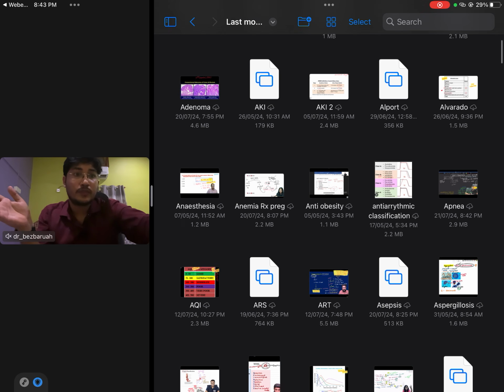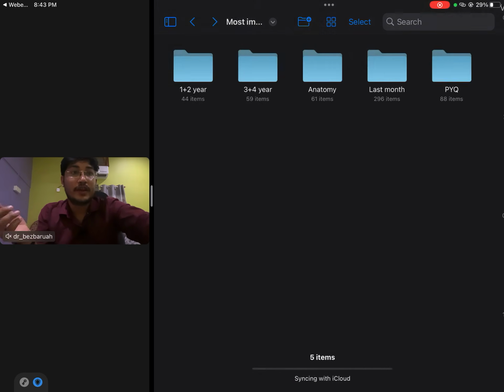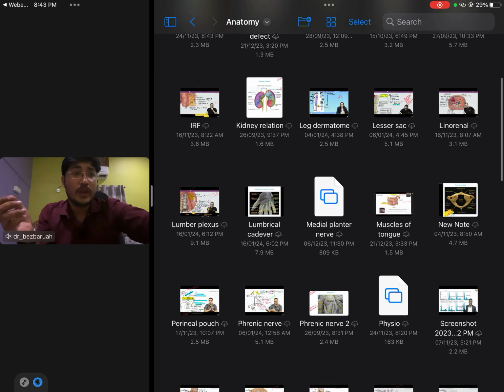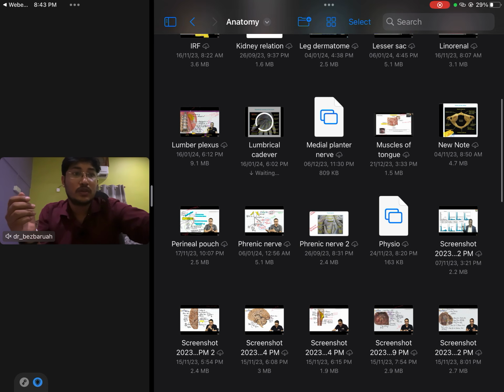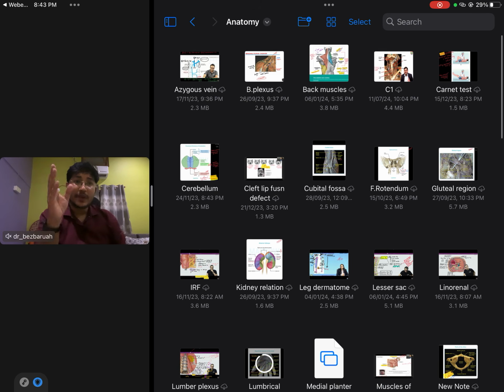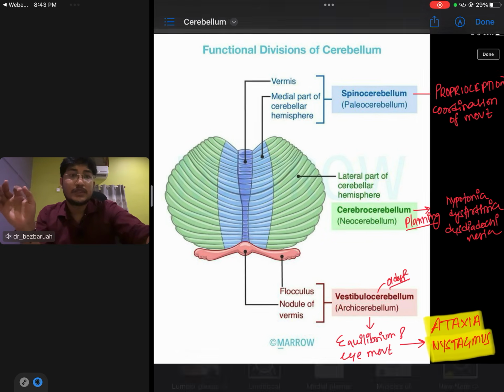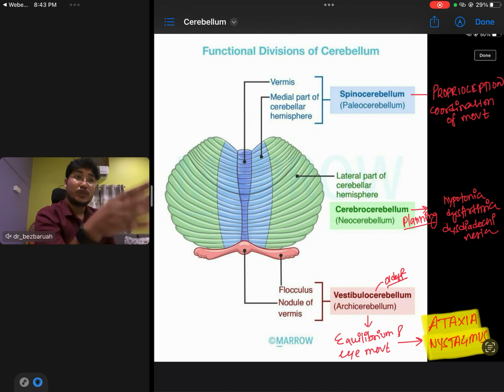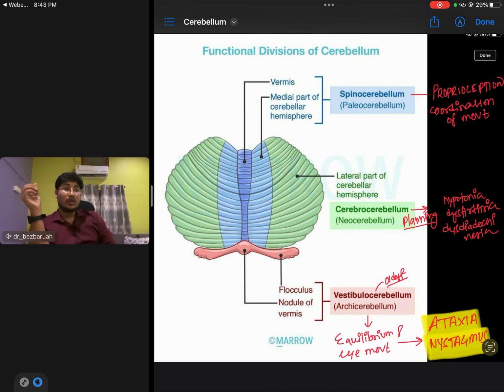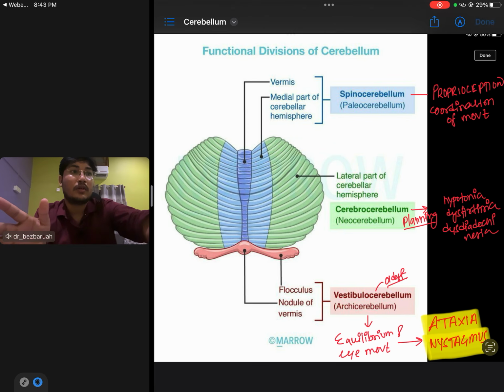Important images also: AKI, Alvarado score, antiarrhythmic classification, everything. Then for anatomy, you can just save important images like brachial plexus, esophageal veins, back muscles, cerebellum, etc. For example, this functional division of cerebellum, this is a Marrow screenshot, which lobe functions are what. So all these things are very important. You have to revise them just before the exam. Do smart study, guys. Only this way you can score very good marks.